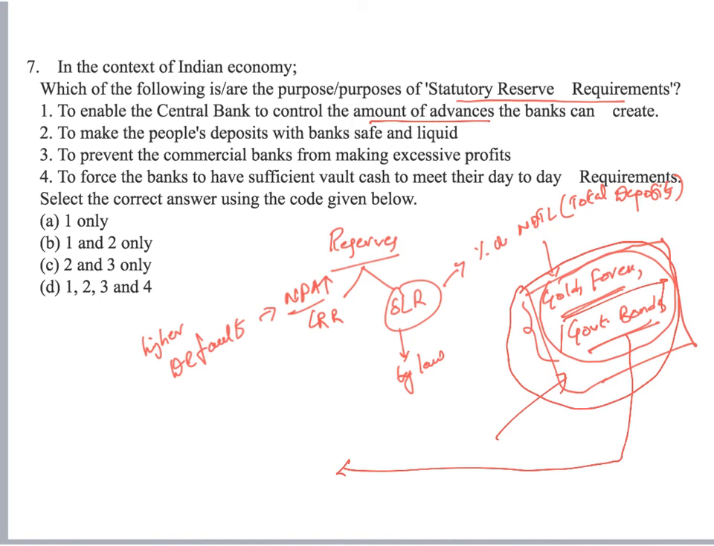To make people's deposits with the banks safe and liquid, of course that's what we have discussed. To prevent commercial banks from making excessive profits. The purpose of SLR is to ensure that a certain proportion of assets of banks would be safe, not to ensure commercial banks do not make excessive profits. In fact, the interest of any central banker is to ensure that commercial banks, or any other bank, would be able to make better profits, not to restrict their ability to make profits. So henceforth option 3 is wrong. Anything with 3 is a wrong option. So 1 and 2 seem to be the correct options.